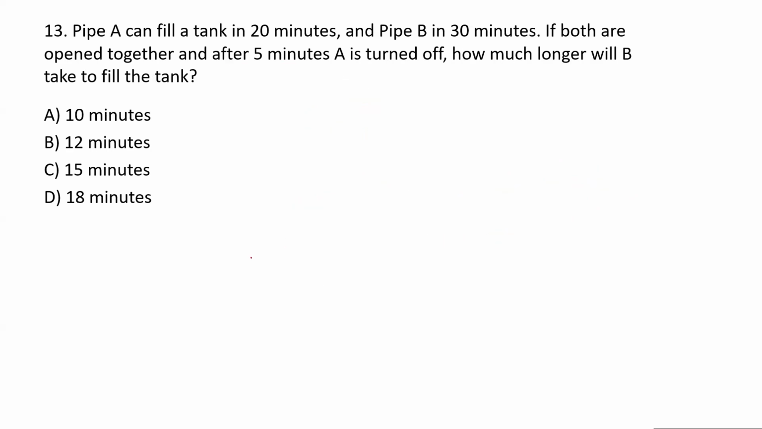Next problem. Pipe A can fill a tank in 20 minutes. Pipe B can fill the tank in 30 minutes. If both are opened together and after 5 minutes A is turned off, how much longer will B take to fill the tank? We have done a similar type of problem. So A and B both are filling the tank, but after 5 minutes, you have to compute the work done in 5 minutes and then compute what is remaining, and just assume that B will take X minutes to fill the remaining tank, and follow.